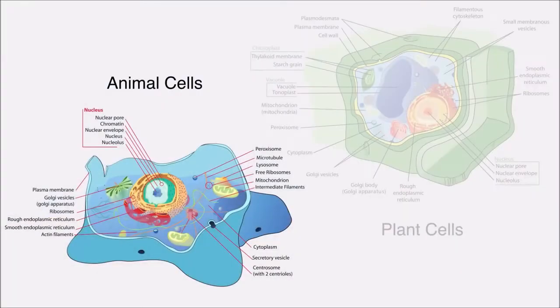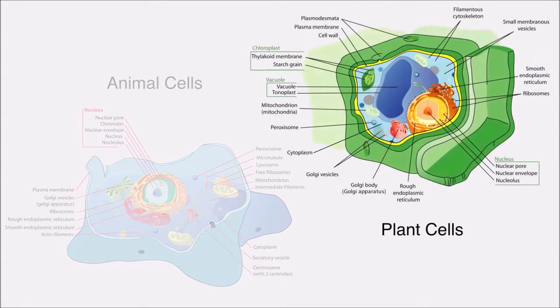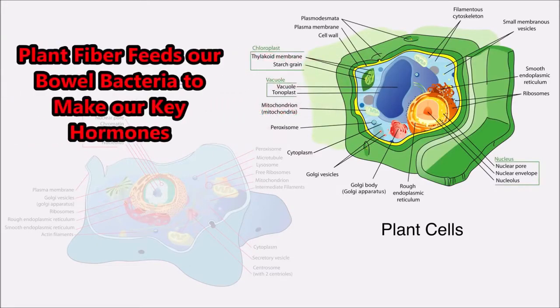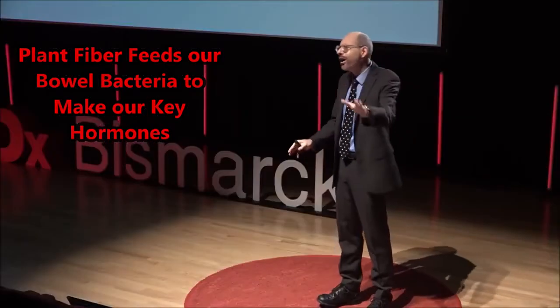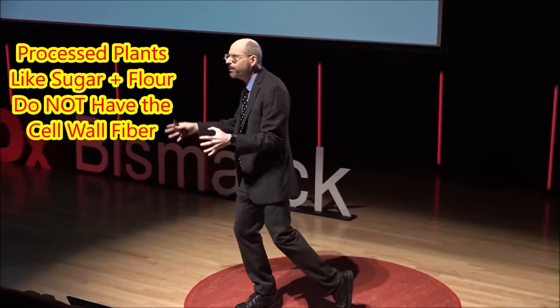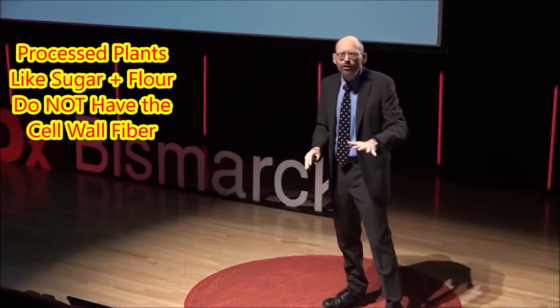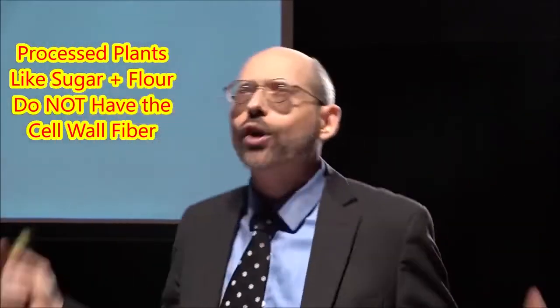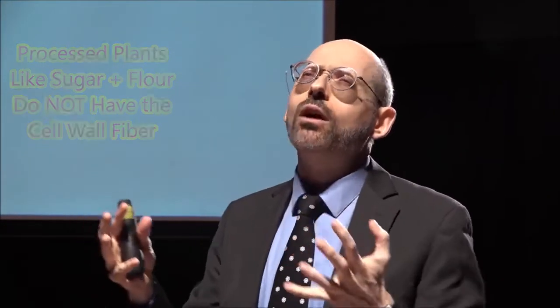that gives us life. Animal cells are encased only in easily digestible membranes, which allow the enzymes in our gut to effortlessly liberate the calories within a steak, for example. On the other hand, plant cells have cell walls that are made out of fiber, which acts as an indigestible physical barrier, so many of the calories remain trapped. Processed plant foods, fruit juice, sugar, refined grains, even whole grains, if they've been powdered into flour, have had their cellular structure destroyed, their cell walls cracked open, and their calories are free for the taking.